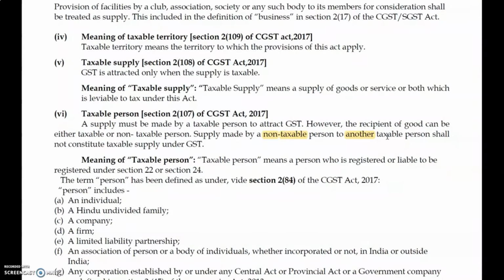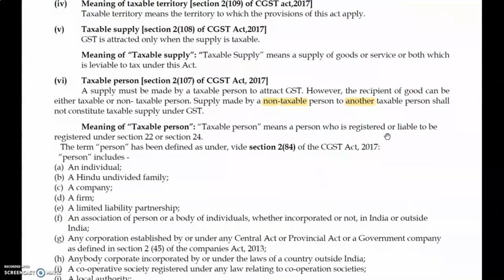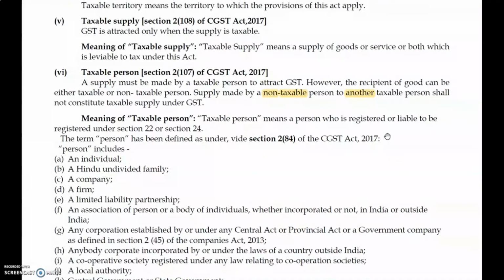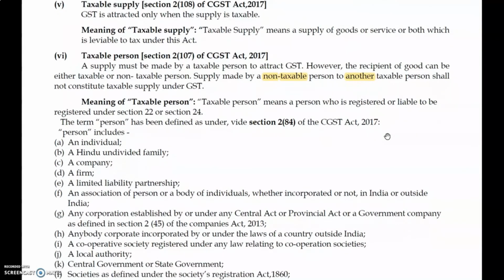This is an important point. Whenever the relevancy comes, I will explain that point. And as defined in the Act, a taxable person is section 2 subsection 107, and section 2 subsection 84 explains the person definition.